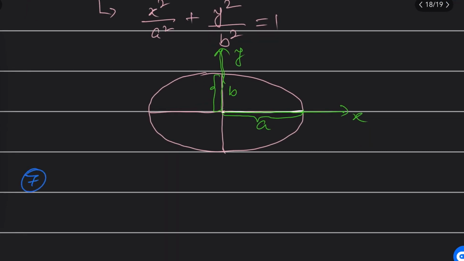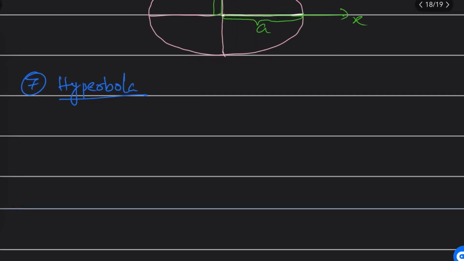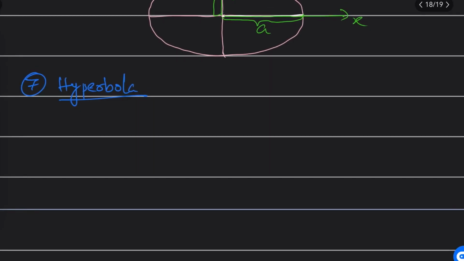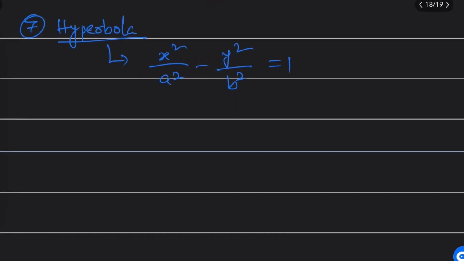Next, ellipse done. Hyperbola, seventh, hyperbola. What is hyperbola? The hyperbola equation will look like this. Let me discuss the standard equation first. Hyperbola is x square by a square minus y square by b square equal to 1. Here minus is there, that's the only difference. Next, the graph of this equation will look like this and like this.